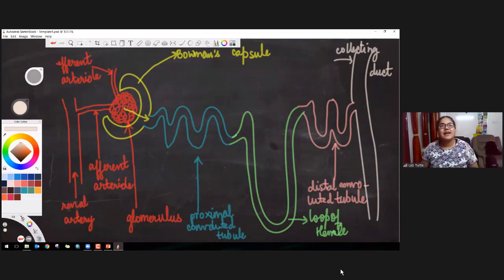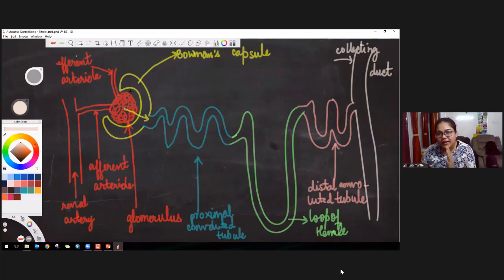So quickly, I'll just repeat. First of all, from renal artery, blood comes into afferent arteriole. From there, it enters a bundle of capillaries known as glomerulus. Some part of blood goes into efferent arteriole, whatever bigger molecules are there, like proteins, or like red blood cells, white blood cells. All of it goes into the efferent arteriole along with some plasma.